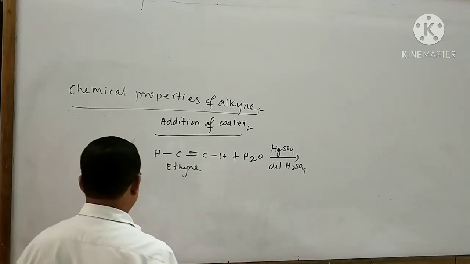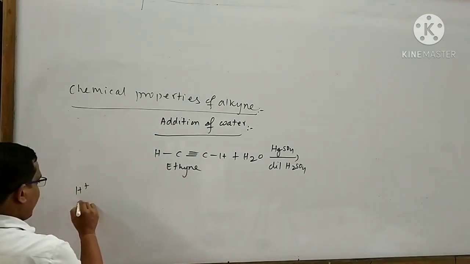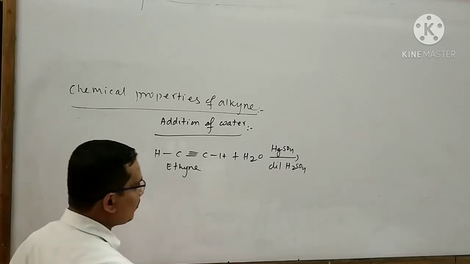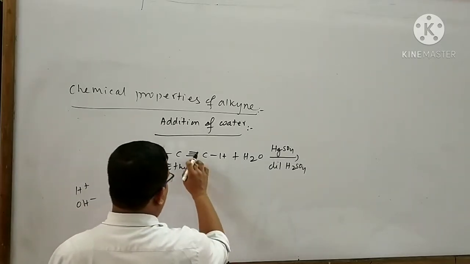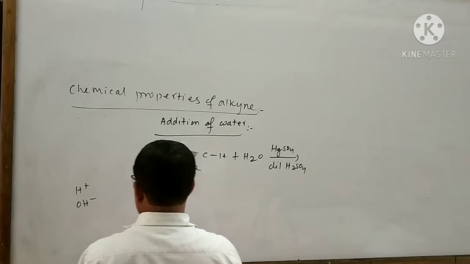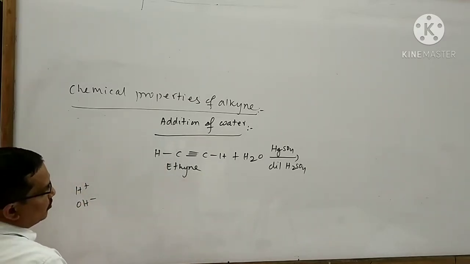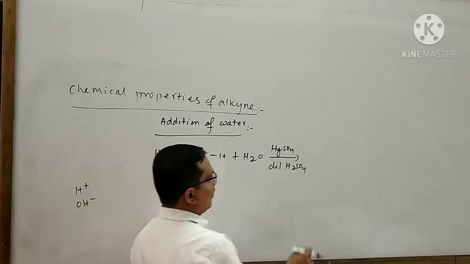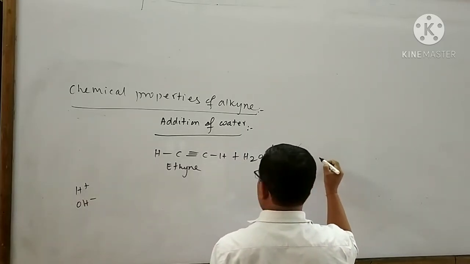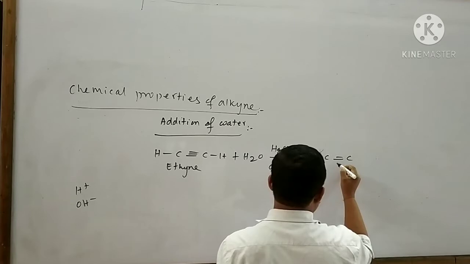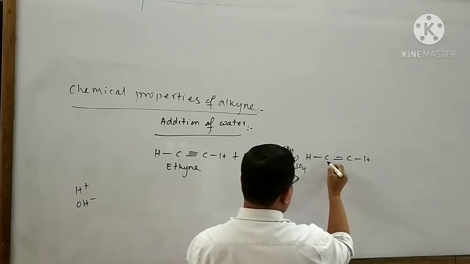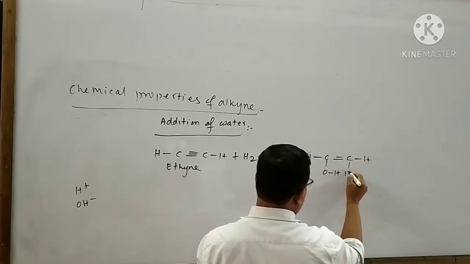The water gives an H plus and OH minus ion. Now a pi bond will break and this H plus and OH minus ion will attach with these two carbon atoms. I can write the product like this: H bond C, double bond C, bond H, bond OH, bond H.